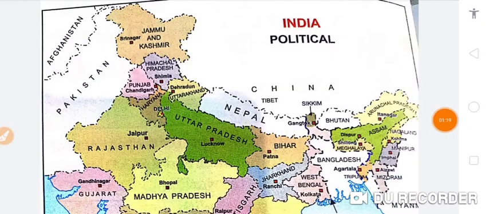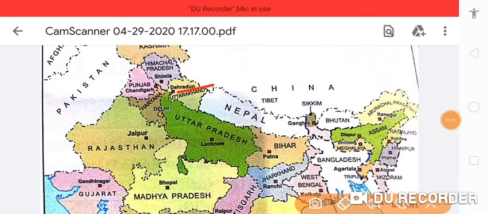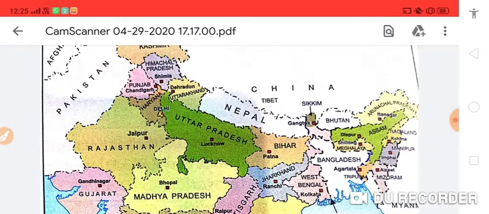Next we discussed Uttarakhand. So here it is Uttarakhand. Dehradun is the state capital. Mussoorie, Nainital and Ranikhet are the popular hill stations. The most important occupation of the people of this state is farming. Haridwar, Kedarnath and Badrinath are very popular religious places which attract thousands of Indians. And even foreigners come and visit these places.